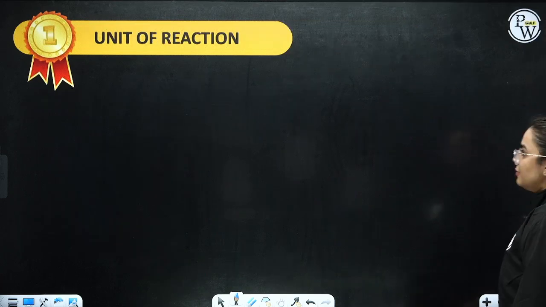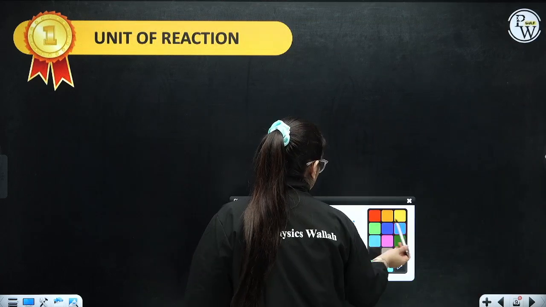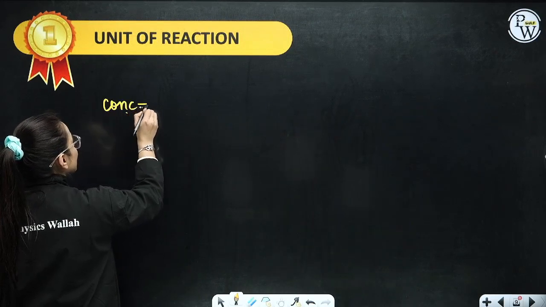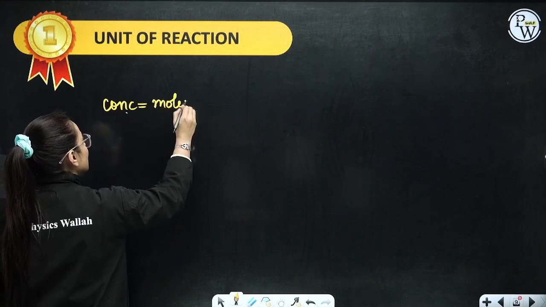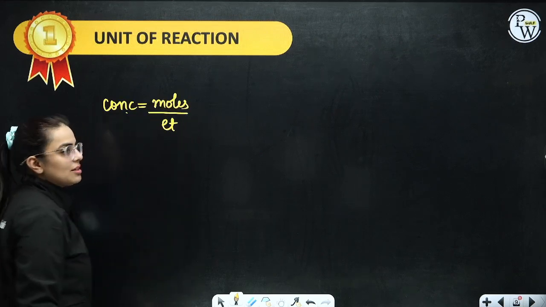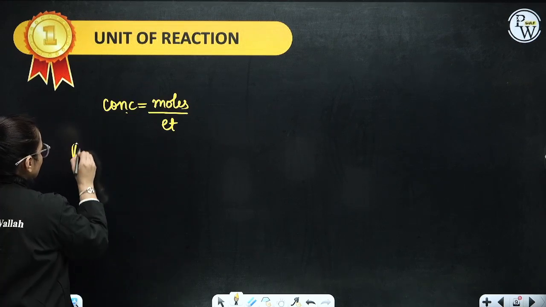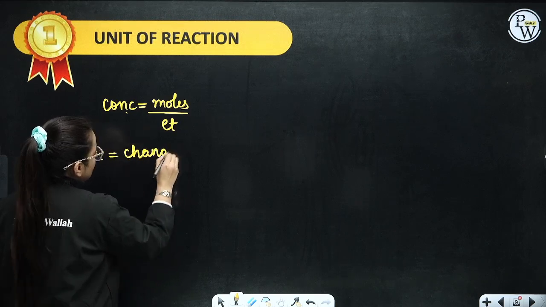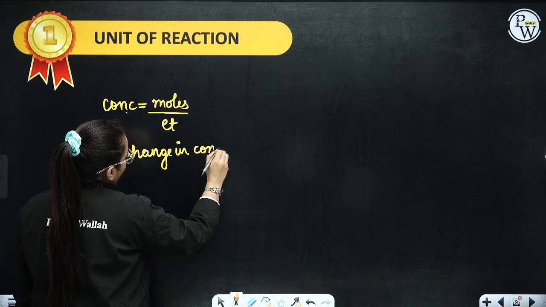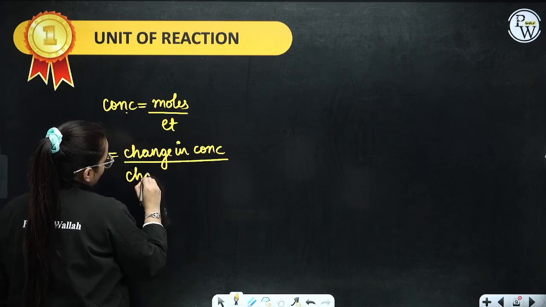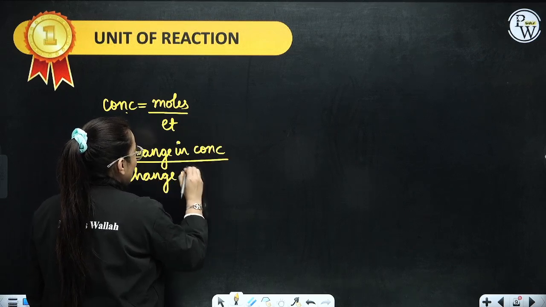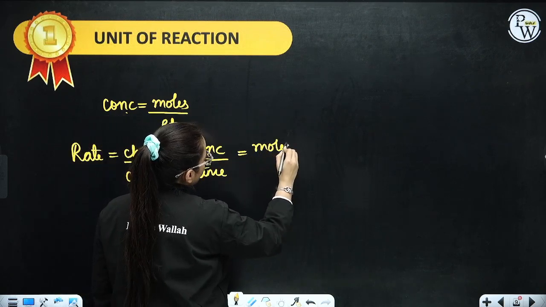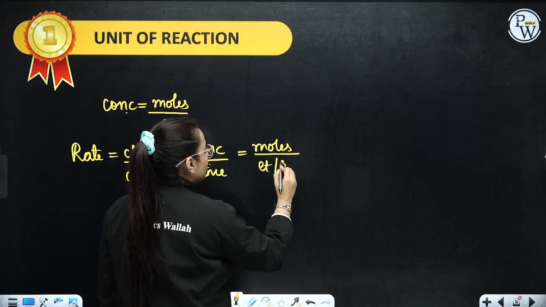Now we have the unit of a reaction rate. How do we define it? Always remember, we know that concentration is molarity, written as moles per liter, so this is the unit of concentration. Now what is the unit of rate? Very simple. Rate is equivalent to change in concentration by change in time. So if I have to write the unit, the concentration unit is moles per liter, and for time we are going to write second.